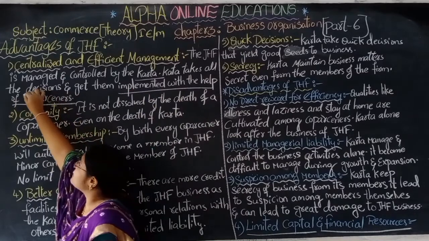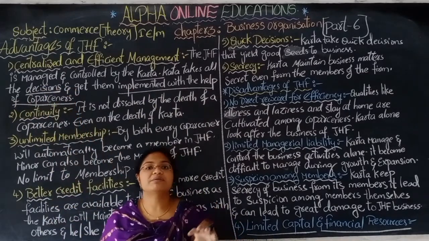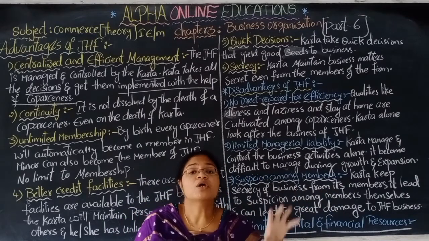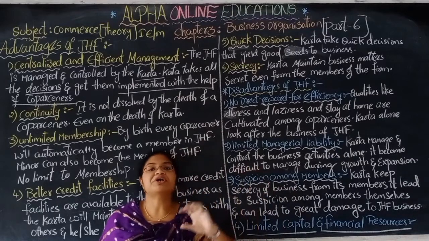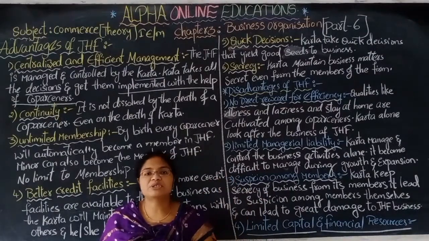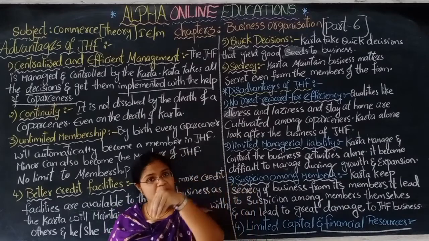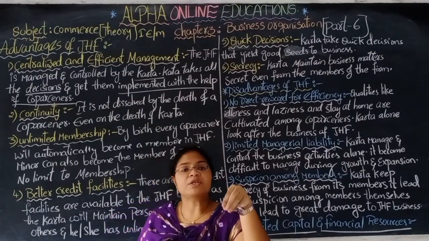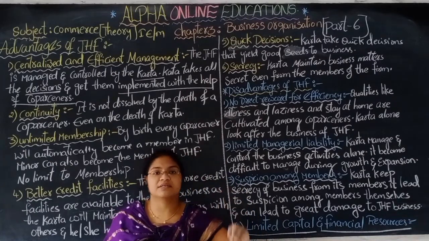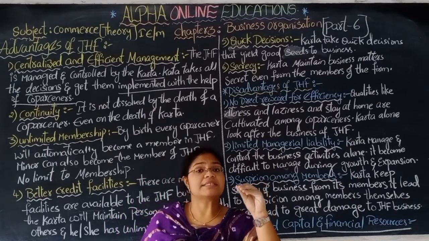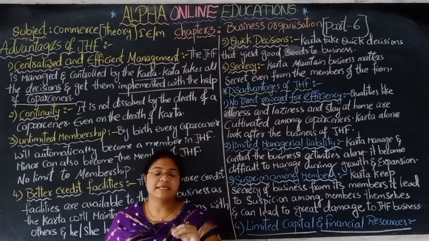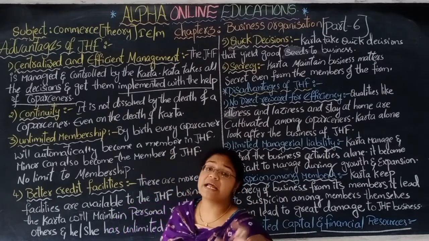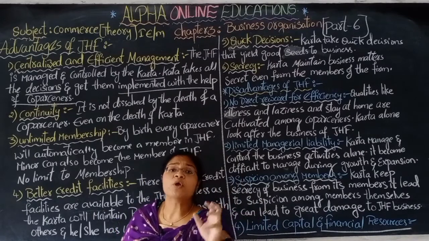So whatever decision regarding the business is taken by the karta gets implemented with the help of the co-partners, those who are the members of the joint Hindu family. They will implement those decisions which are taken by the karta, who is the head of the joint Hindu family business. So his decisions are very important, and those decisions are implemented by the co-partners.